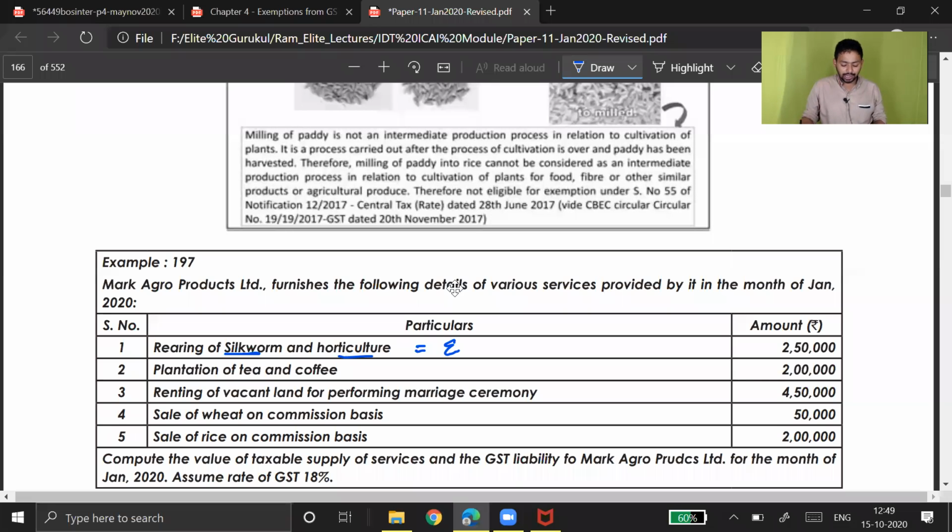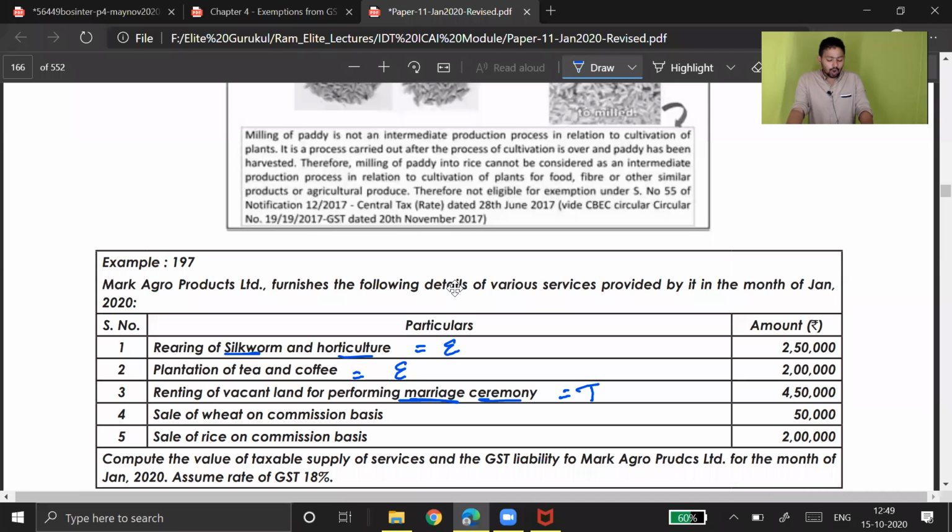Okay. Planting of tea, plantation of tea and coffee, not processing tea. Plantation happens at the farm. So what do you say? Taxable or exempt? This is also exempt. Plantation of tea is an agriculture activity. Renting of vacant land for performance of marriage ceremony. Okay, you have given land for a marriage ceremony. Come on, tell me. Marriage. No, it's not an agriculture activity, so it should remain taxable.